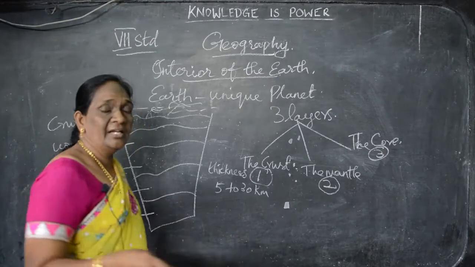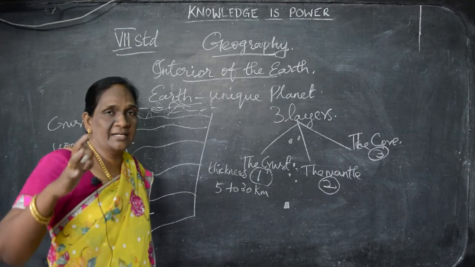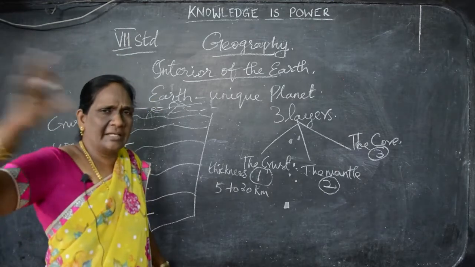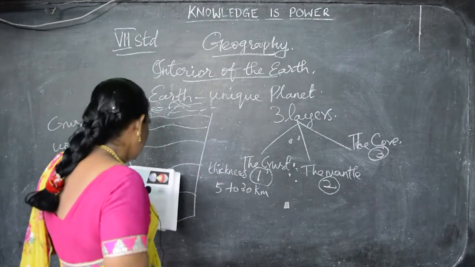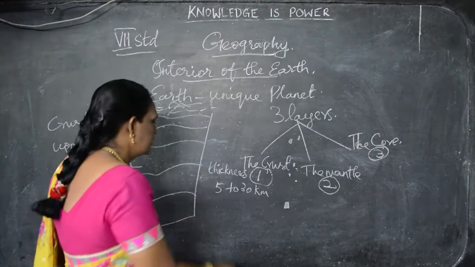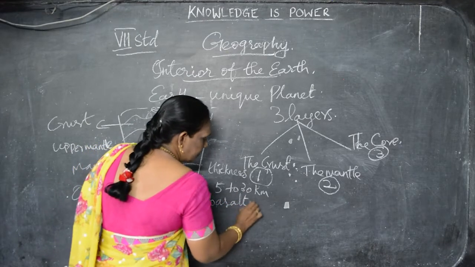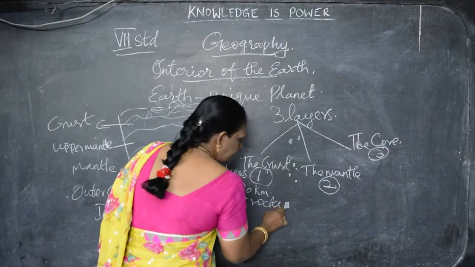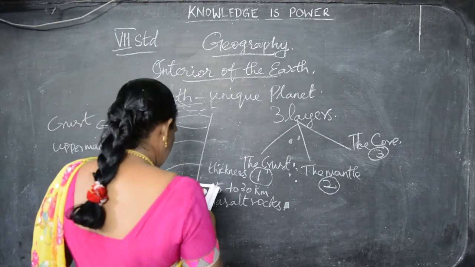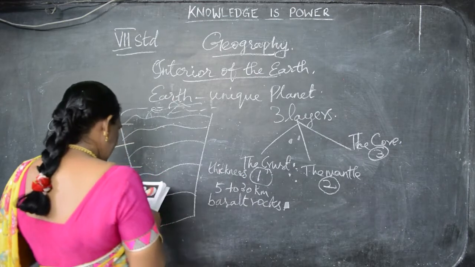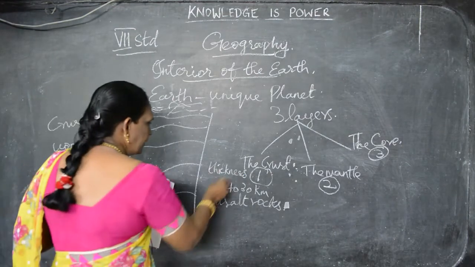It has dense rock types. Full of rocks are there in this. What rock is there? Such rocks are called basalt rocks. The crust consists of basalt rocks, and there are two types in the crust.